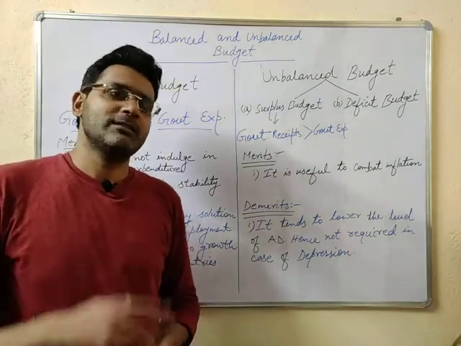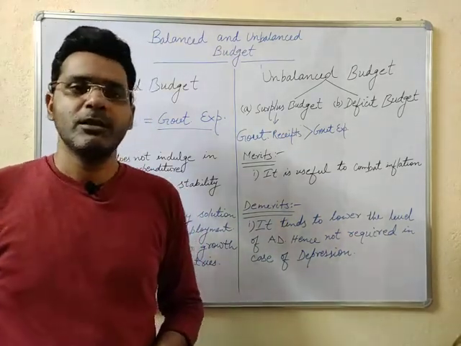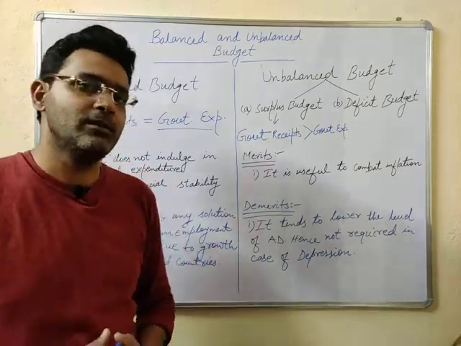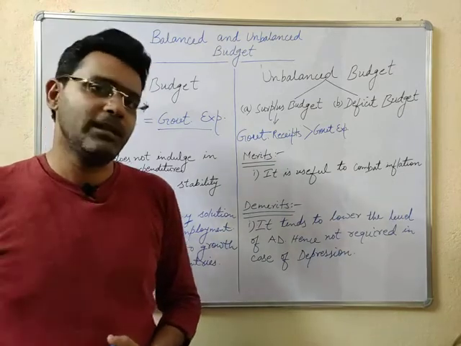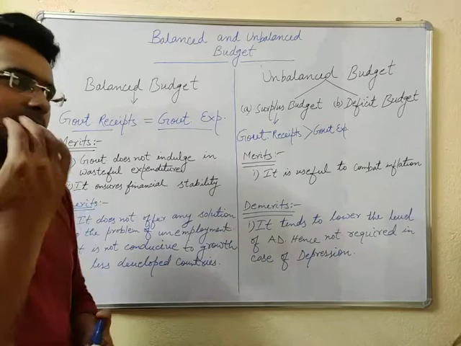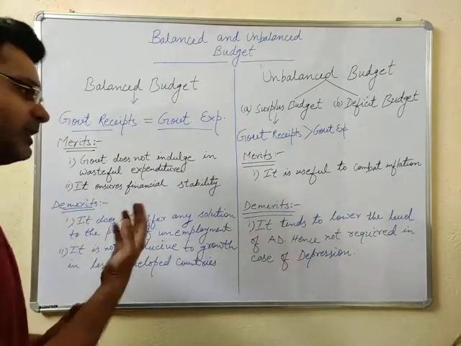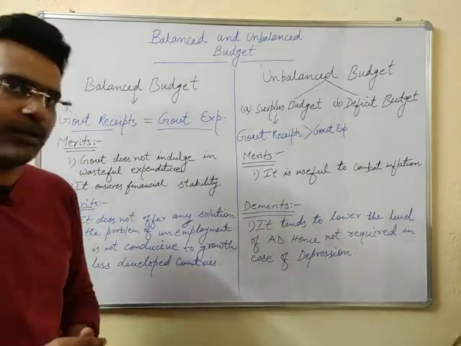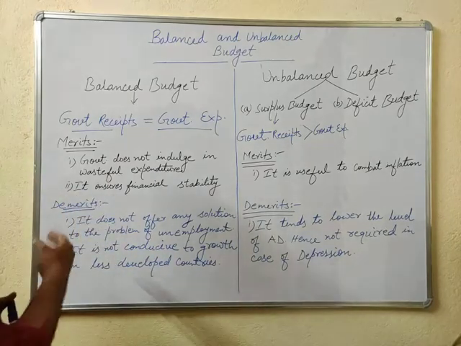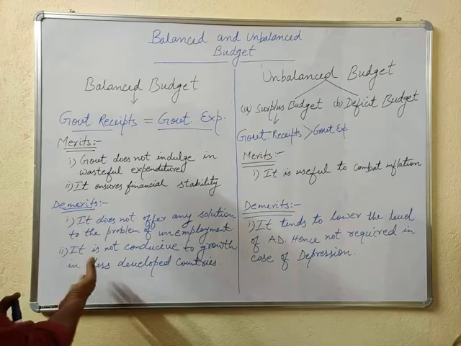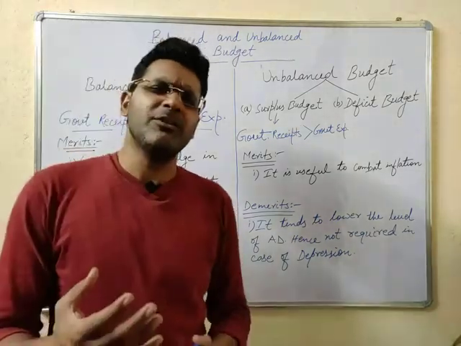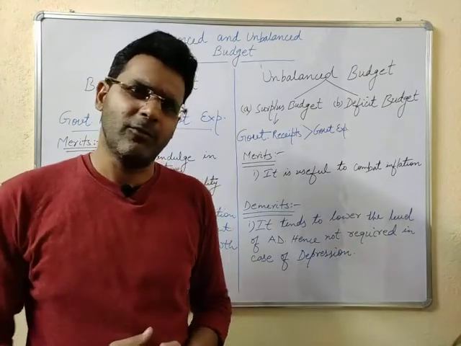Remember, my friends, that during the Great Depression the big problem was unemployment. Unemployment was there, and the problem of AD, and the balanced budget does not deal with the problem of AD or the problem of unemployment, so it has demerits as well. The second one is that it is not conducive to growth in less developed countries. Less developed countries like India we are talking about.